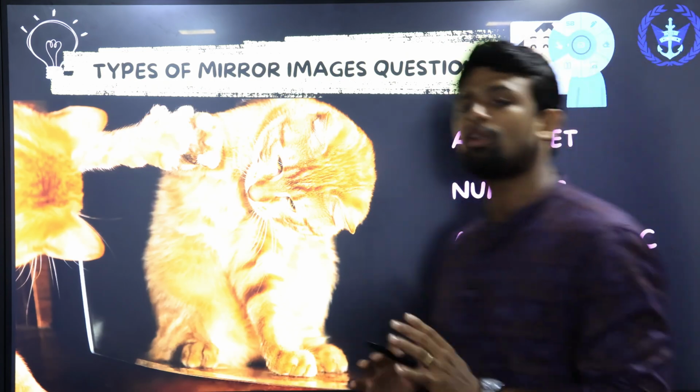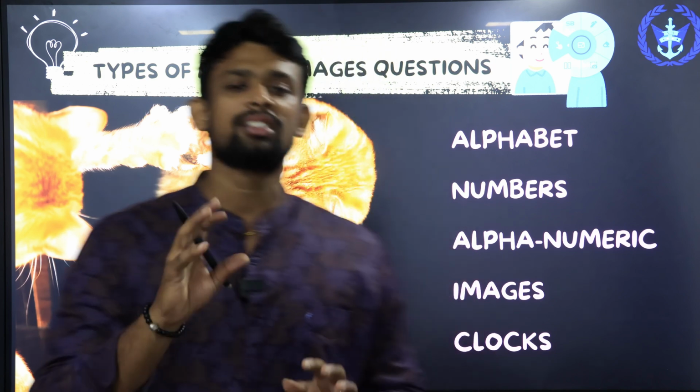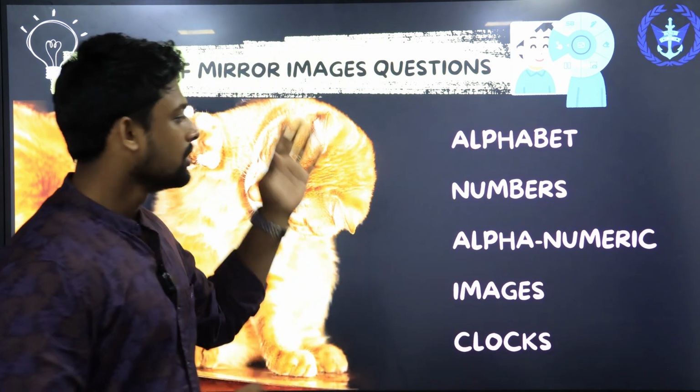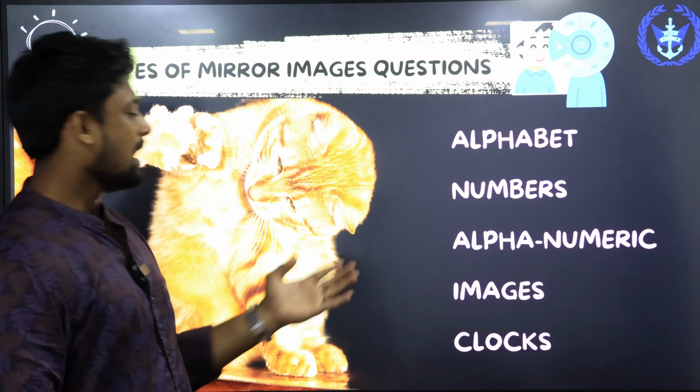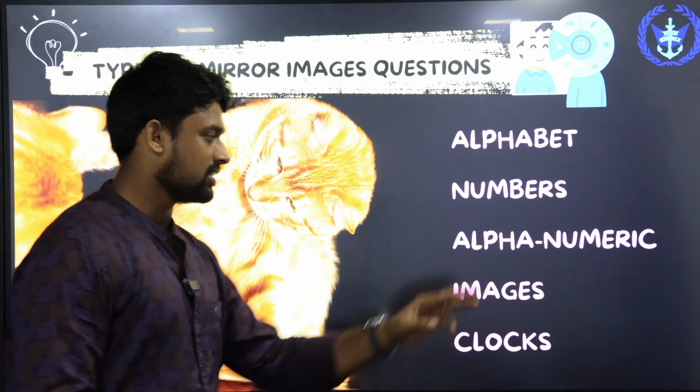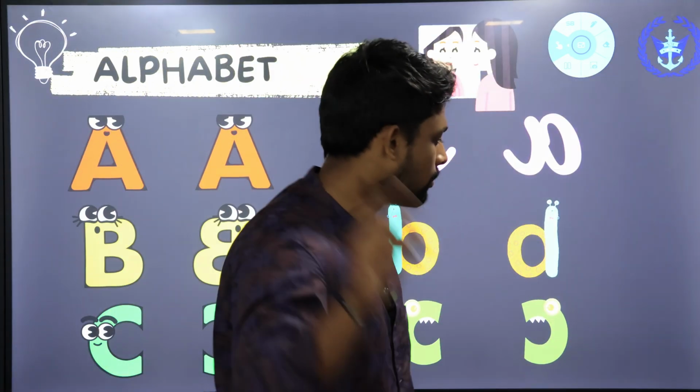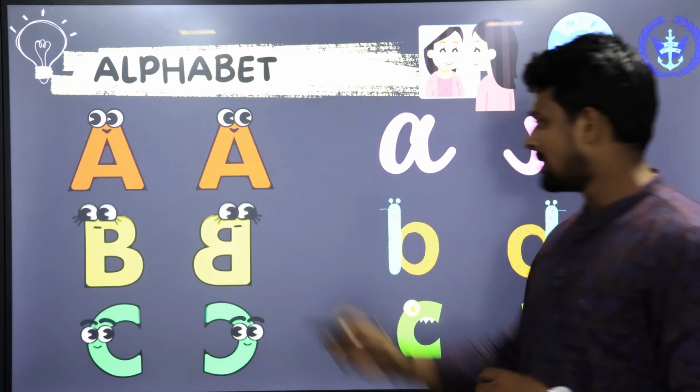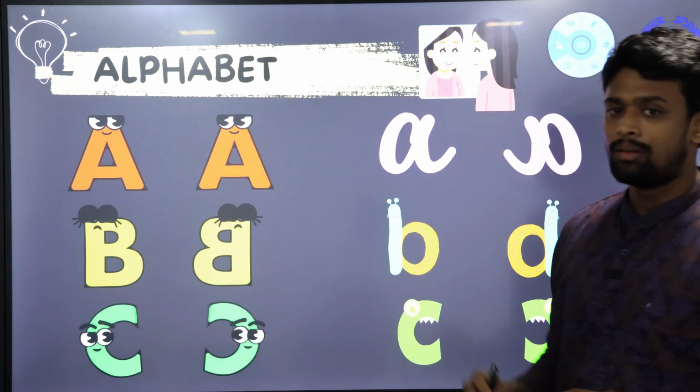So these are the types of mirror images questions that will occur in the school examination or RMS examination: alphabet based, number based, alphanumeric, images and clocks. So we are going to discuss them one by one. First, the alphabets. This is how the alphabets will be facing in the mirror.